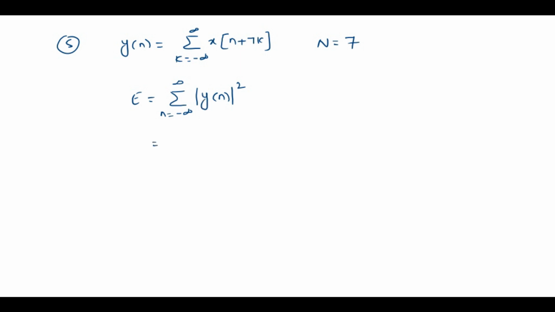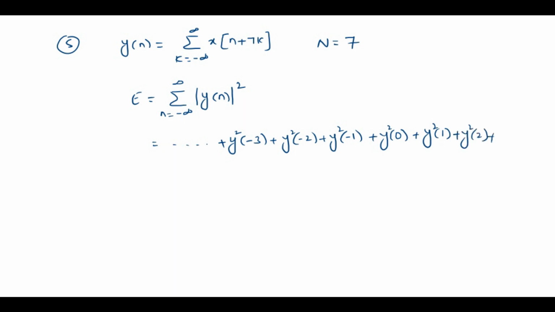Now it is simply, so on, plus y square of minus 3 plus y square of minus 2 plus y square of minus 1 plus y square of 0 plus y square of 1 plus y square of 2 plus so on.